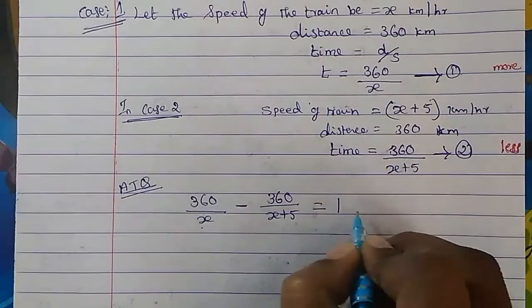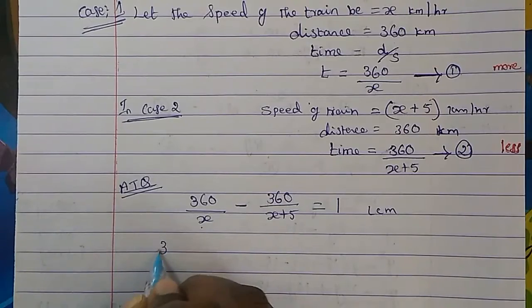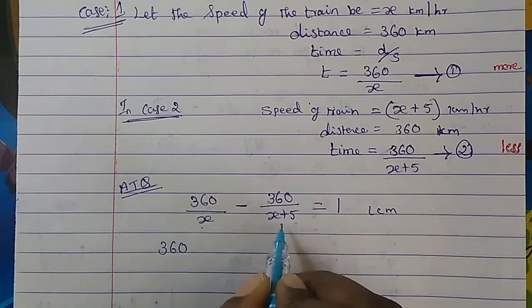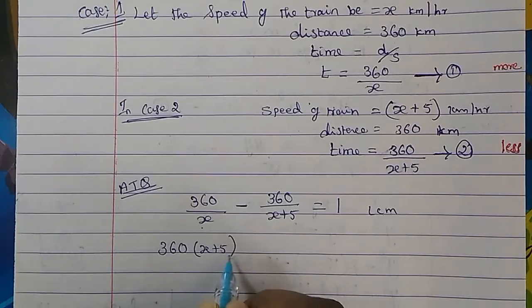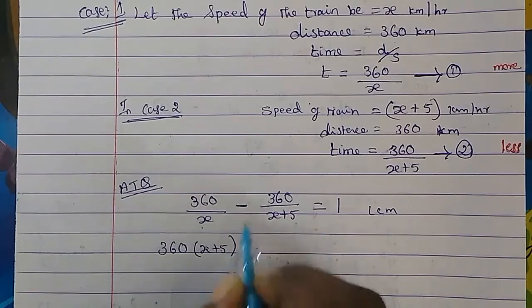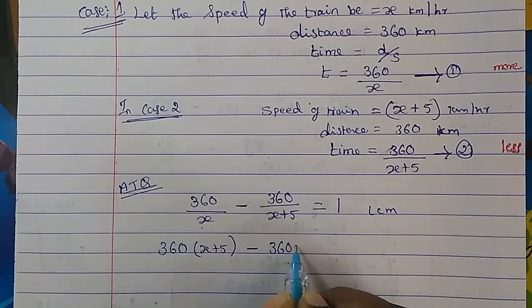So take the LCM. Then we will get 360, multiply with this, we will get x plus 5, minus this multiplied with this, you will get 360x.